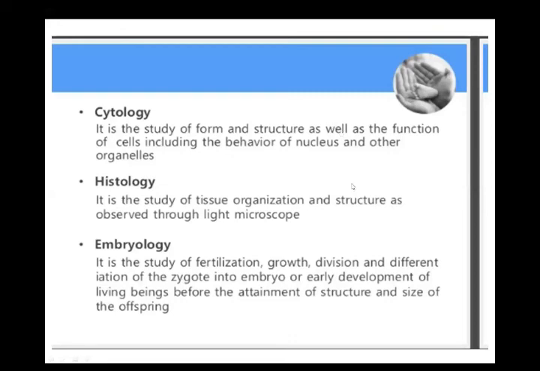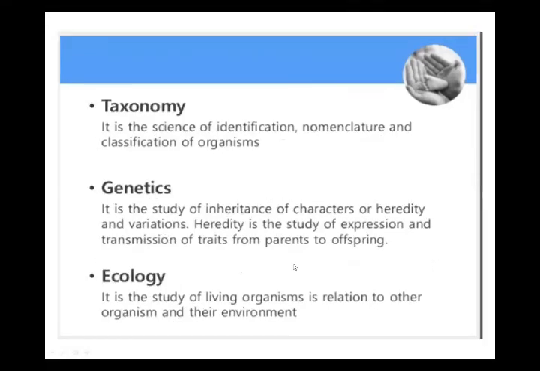Cytology is the study of cell and cell organelles. Histology is the study of tissues. Taxonomy is the study of identification and nomenclature, meaning description and identification of living organisms according to their similarities and dissimilarities.